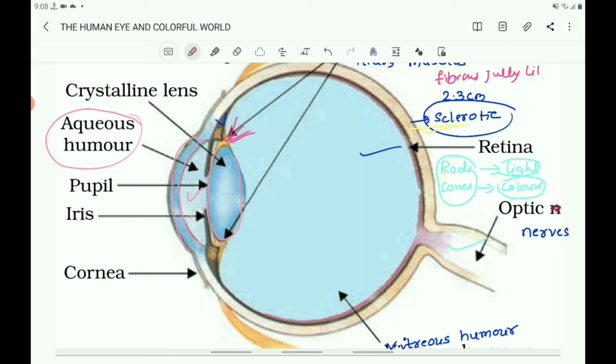And what is vitreous humor? Vitreous humor is a jelly-like fluid that fills the space between the retina and the eye lens. See here, there is a fluid. This fluid is called vitreous humor. So these are the two types of fluids. One is between the cornea and the lens, that is the aqueous humor, and the other is between the lens and the retina, that is the vitreous humor.